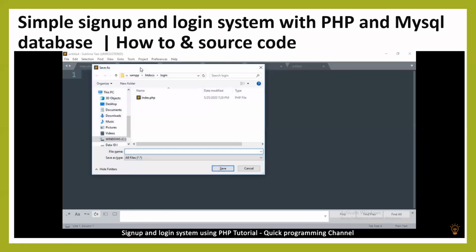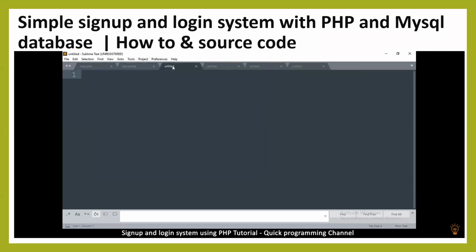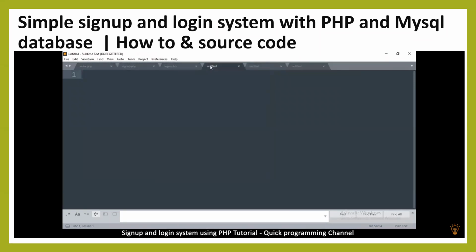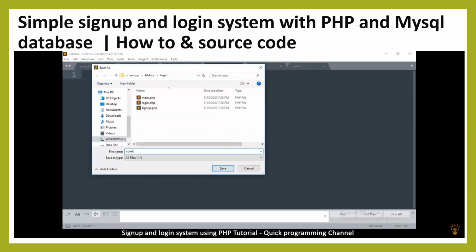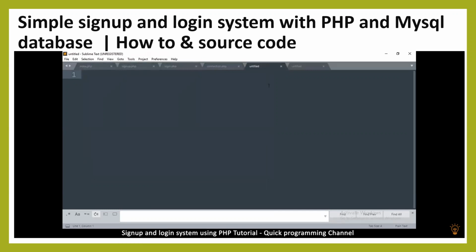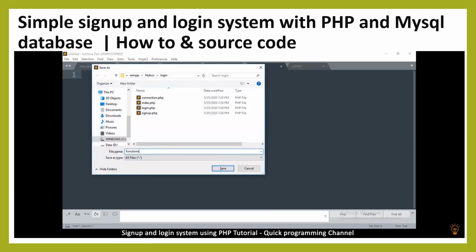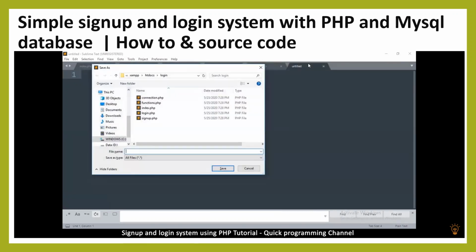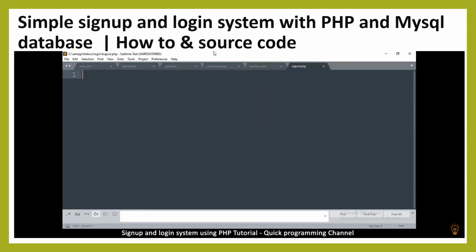The second one will be signup.php. The third one will be login.php. And then we're going to need something to connect to the database with, so we say connection.php. This other one will be functions.php, because we'll need somewhere to create our functions. And then finally, we'll need a way for the user to log out, so we'll say logout.php. Okay, and just like that, we are halfway there.